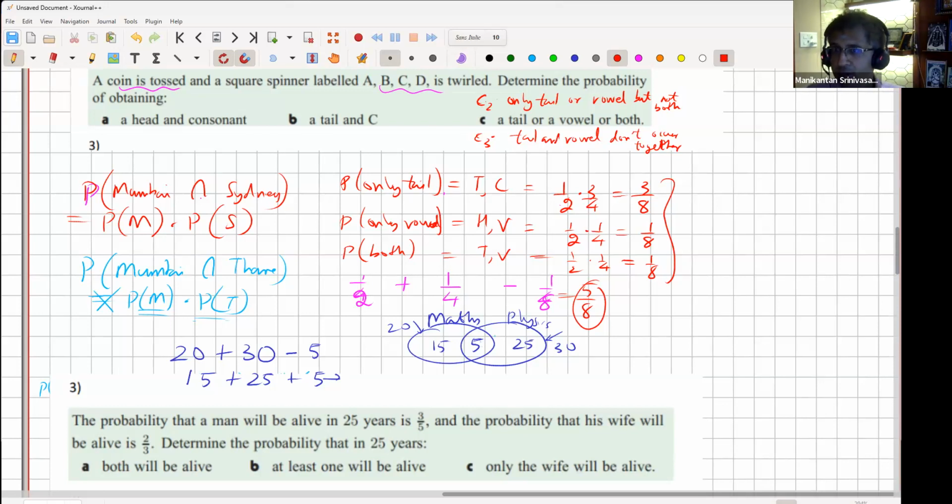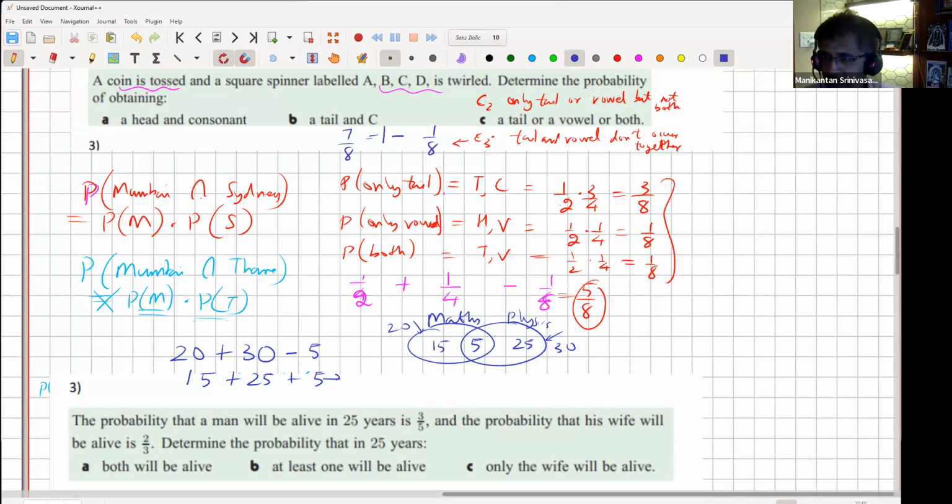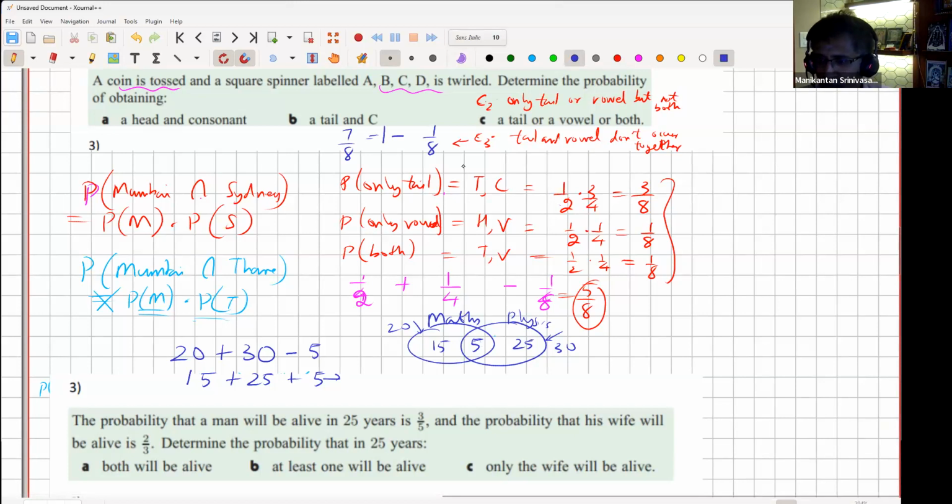So the easier way to do this is we can find the probability that tail and vowel do occur, and then do 1 minus that. So the probability for the one I'm stating here, the latest one, is 1 minus the probability that both occur, which is 1/8. Therefore, it will be 7/8 in that case. Does it make sense? So always pay attention to how the question is asked. Sharma, you're okay with all the possibilities here? Everyone, right? Avinash, you're okay?